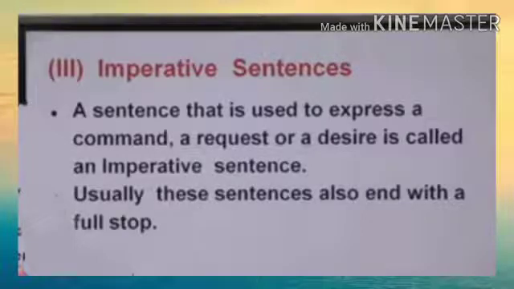The third type of sentences is imperative sentences. Now, imperative sentence, for what purpose do we use it? A sentence that is used to express a command, a request or a desire is called an imperative sentence. Usually, these sentences also end with a full stop.